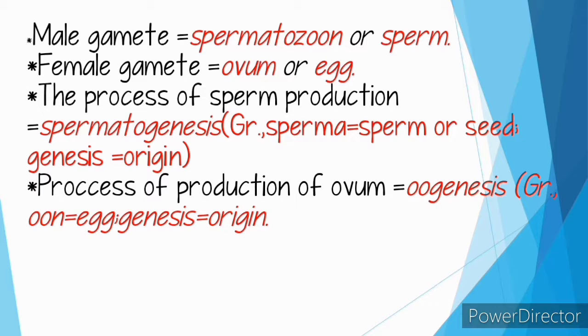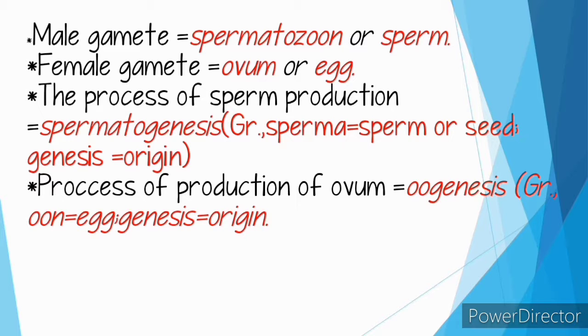The male gamete is known as spermatozoon or sperm, and the female gamete is known as ovum or egg. The process of sperm production is known as spermatogenesis. Sperma means sperm or seed, genesis means origin. The process of production of ovum is known as oogenesis.